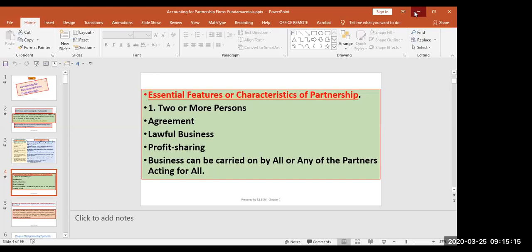So next part is, this is a very important question. It can come for 1 mark. What is the maximum number of partners that a firm can have? Where is it so provided?